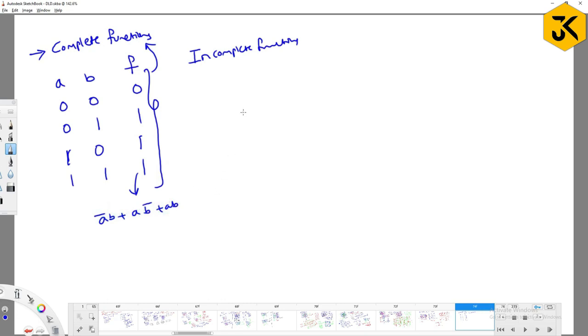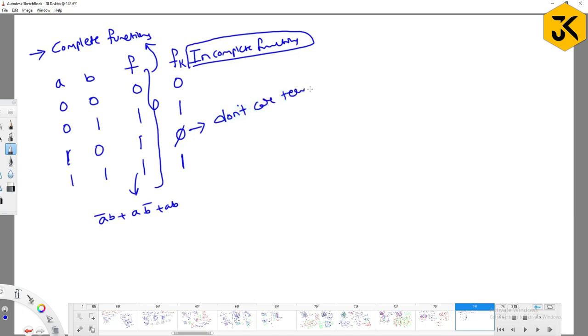If I am saying that it's an incomplete function, there should be certain output which you cannot define. For example, I am trying a function called fk, with inputs 0, 1, and I am saying that this is 1. What is the meaning of this? In this function, there are certain terms which I didn't define. Those terms I can call don't care terms. You should not care about all those things, right?